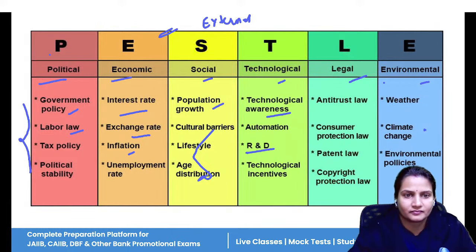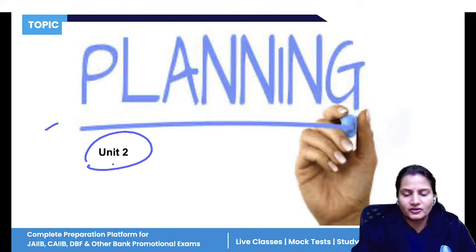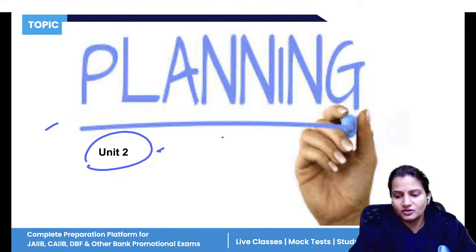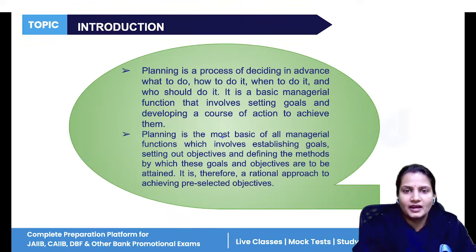Now, the next unit is unit number two, planning. So what is the first function of management? Planning. Planning means what? It is the process of deciding in advance what to do, how to do, when to do, and who should do it. So it is the first function of management.